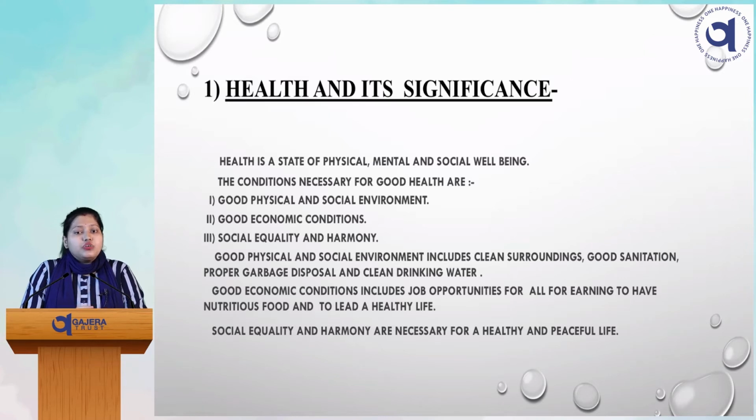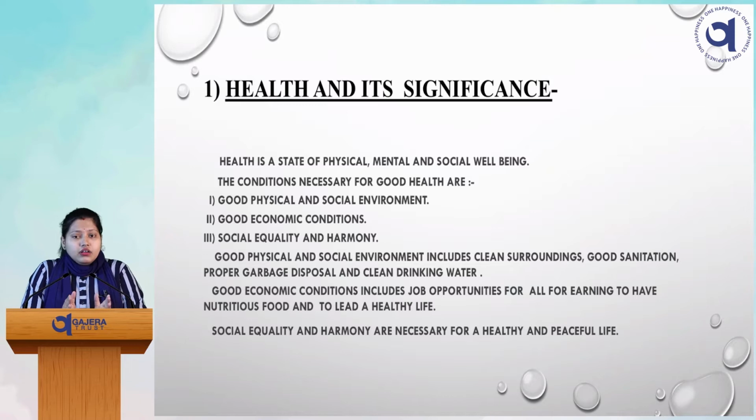The second one is good economic condition. That includes job opportunities for all for earning, to have nutritious food and to lead a healthy life, so that we can afford the basic requirements for general health. The third important thing is social equality and harmony.